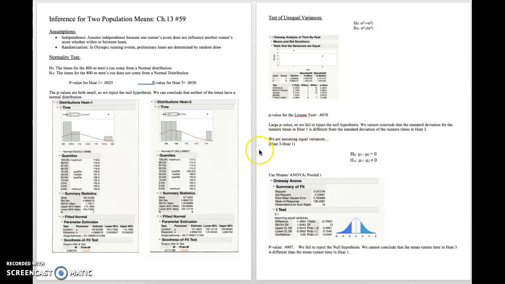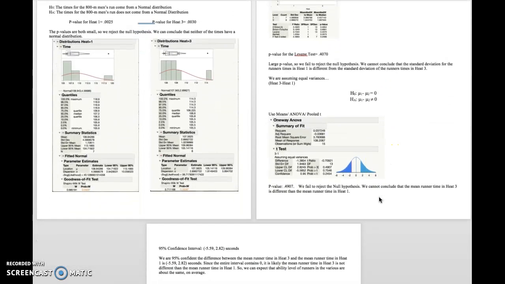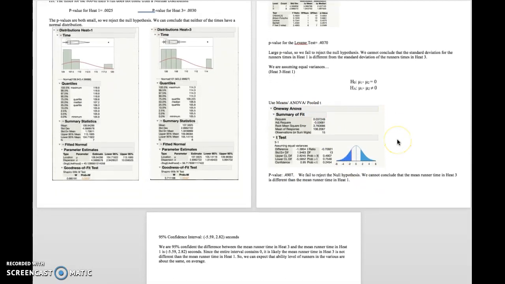Okay, so because of this, we are assuming equal variances, and this is the order of differencing given to us by JMP. So here is our null and alternate hypothesis that the differencing equals 0 or it does not equal 0. So we're going to use the means ANOVA pooled t test.